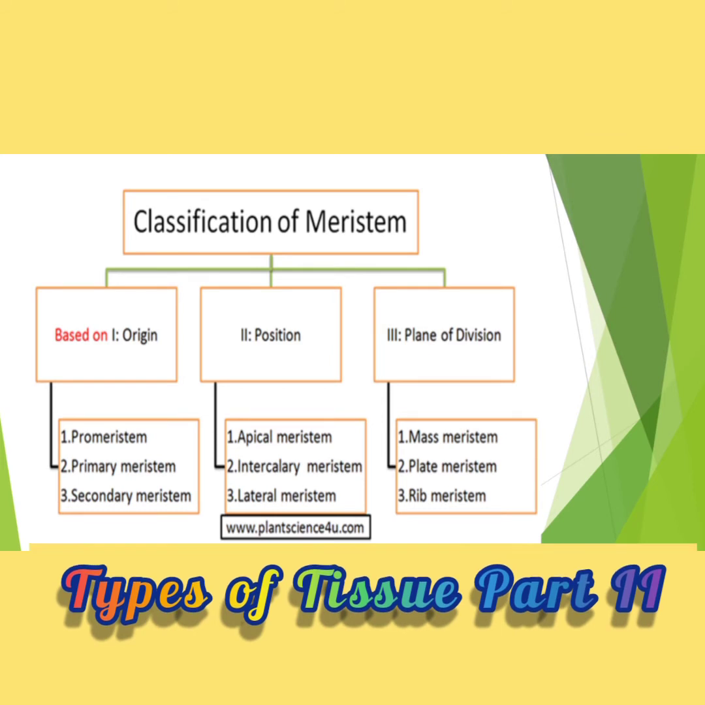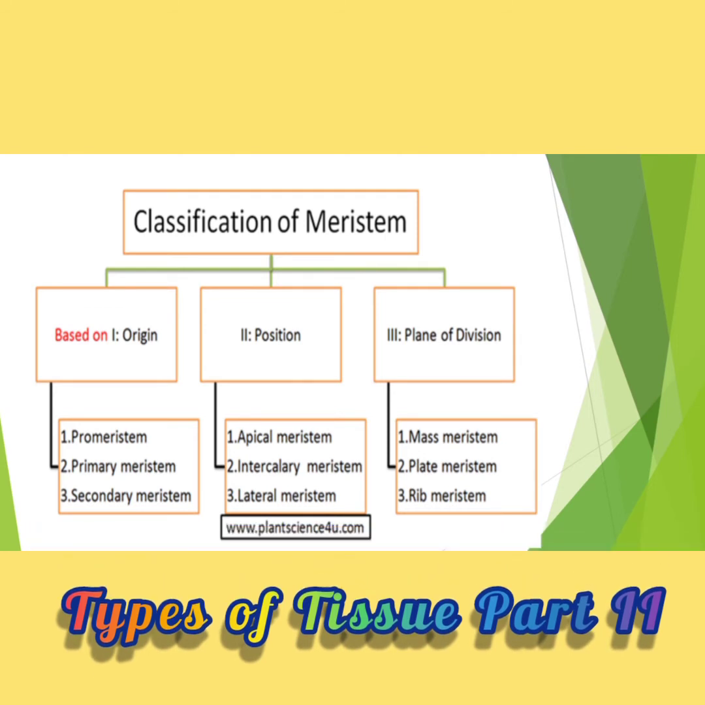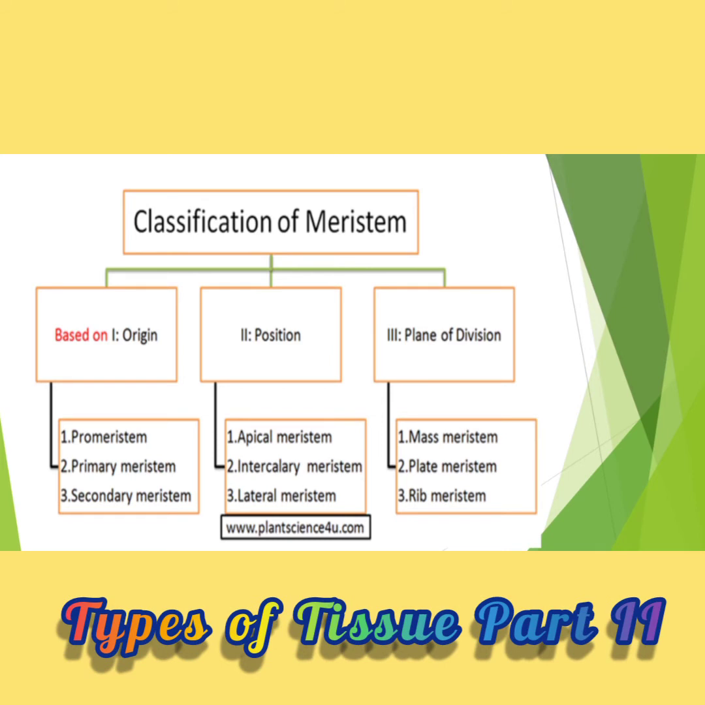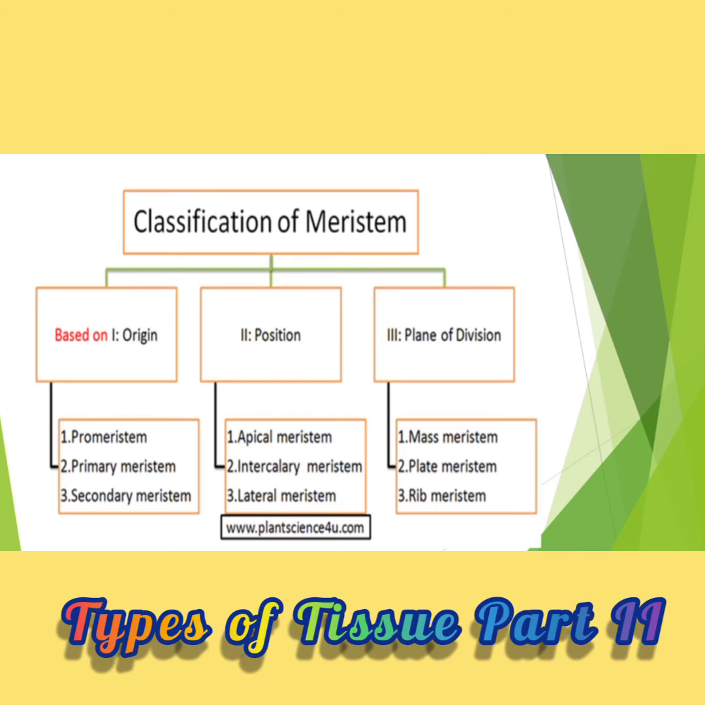Intercalary: meristem present between the two nodes is known as the intercalary. And lateral is nothing but the periphery of that plant organ. Meristem present there is known as the lateral meristem.